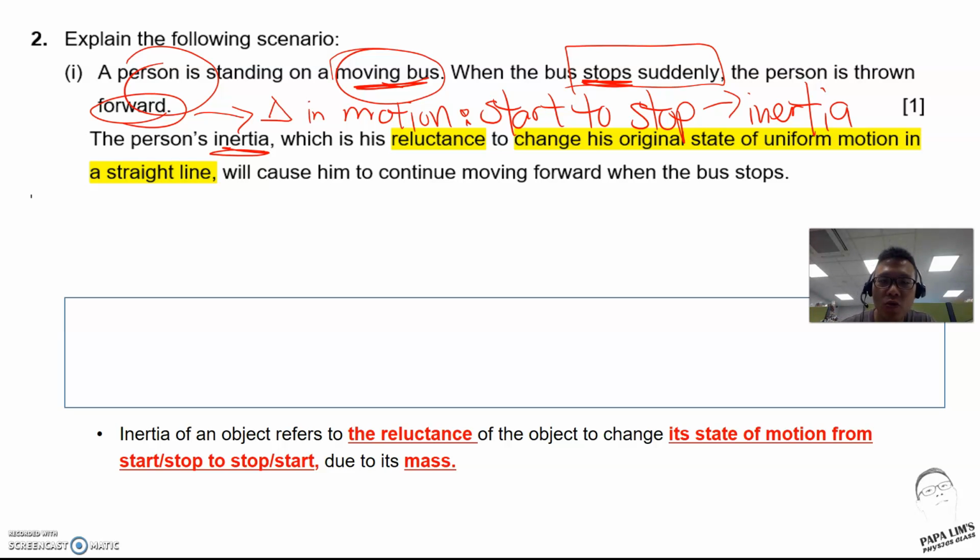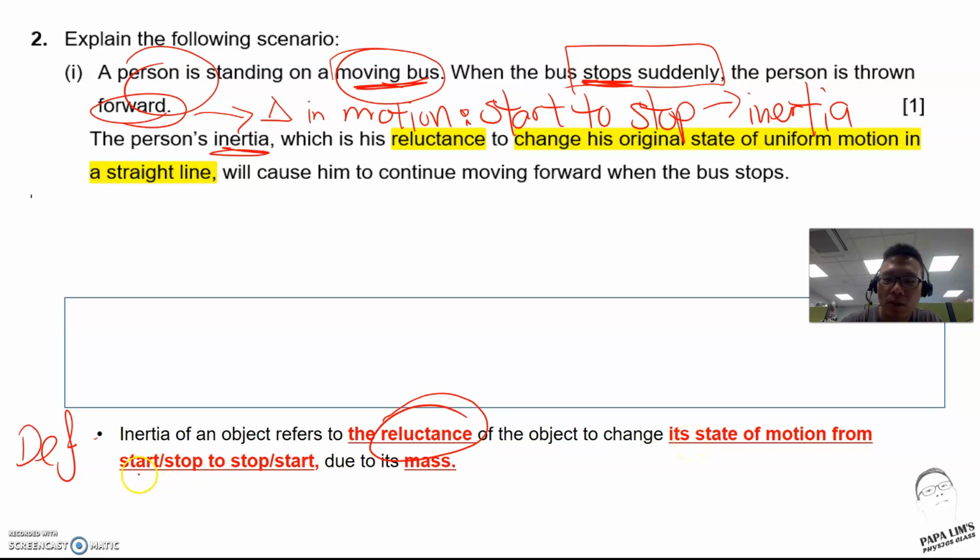So the common answer draws references to the definition of inertia. Teachers need the students to state keywords like reluctance, or the ease of change of motion, and what motion we are talking about.